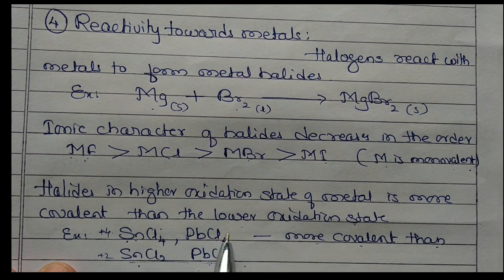These are more covalent and these are less covalent. Covalent means sharing of electrons, showing that character.